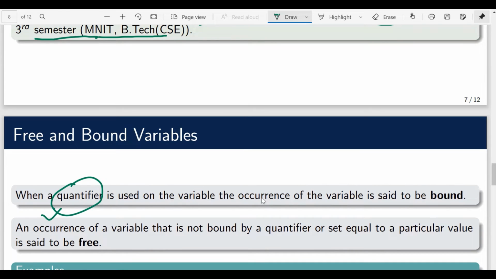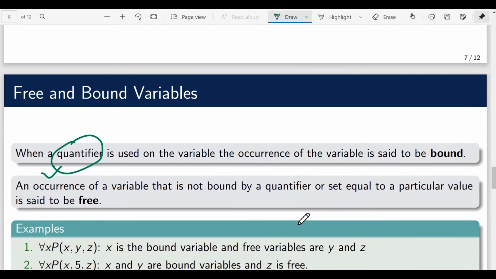When a quantifier is used on a variable, the occurrence of the variable is said to be bound, and an occurrence of a variable that is not bound by a quantifier or set equal to a particular value is said to be free. So if a variable is not set or not bound by any quantifier, then it is called free.